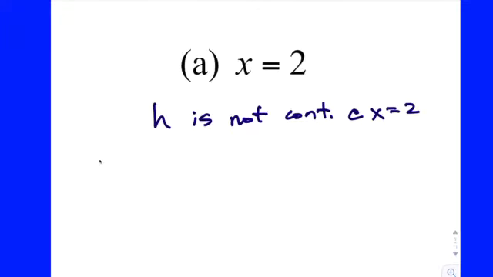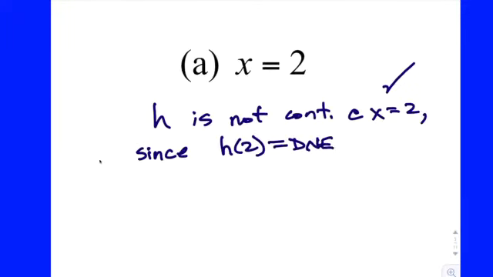So you write in complete sentences, and that would usually get a check for the correct answer. And then you could say since or because, and simply you could just say since H of 2 equals DNE. If any one of those 3 fail to exist, or if they all exist and any 2 don't equal each other, that's enough justification.